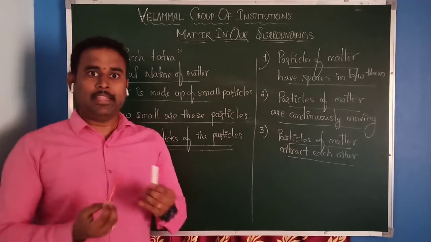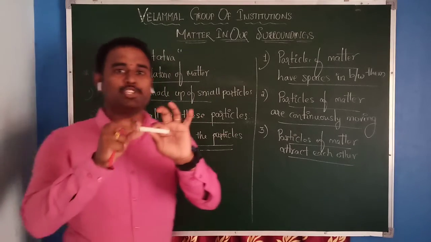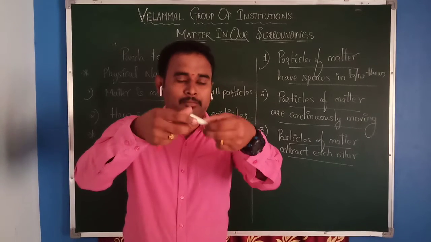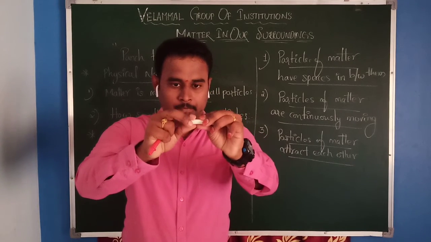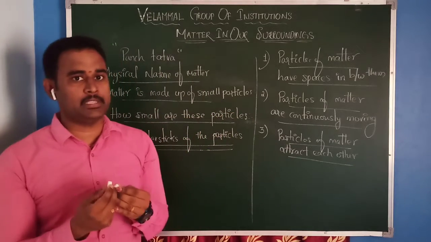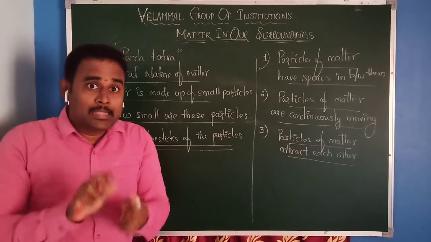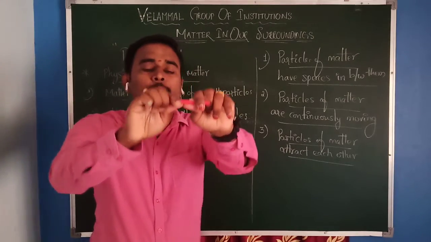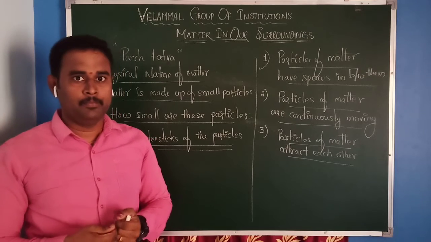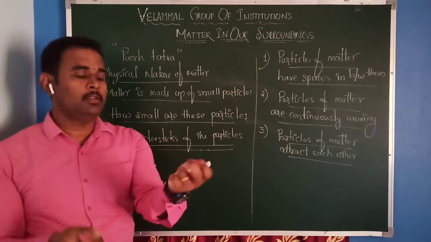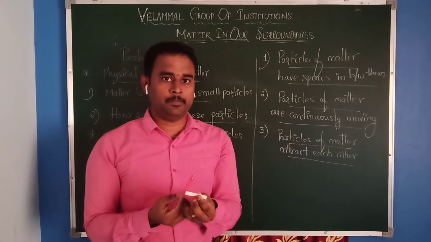For example, this is a chalk piece. I am going to break this chalk piece by applying some force. See, I am able to break this chalk piece by applying some force. When I apply the same force to a pen, I am not able to break it. The pen contains particles, and the chalk piece also contains particles.